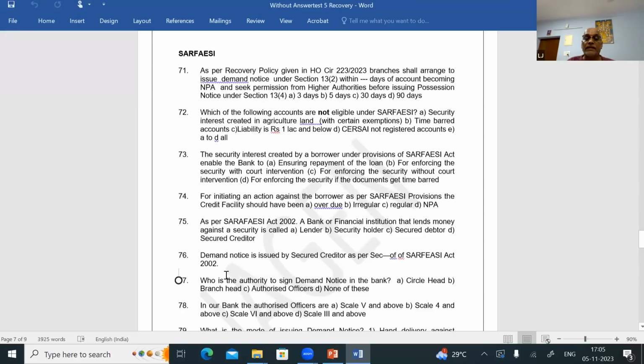Question number 76. Demand notice is issued by the secured creditor as per section dash of the SARFAESI Act, section 13(2). Question number 76, answer is section 13(2).